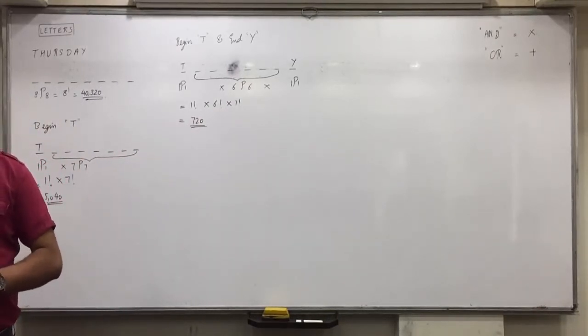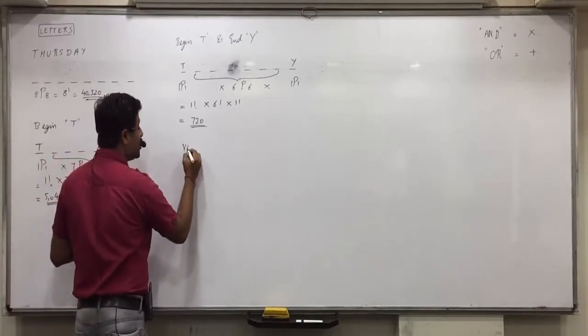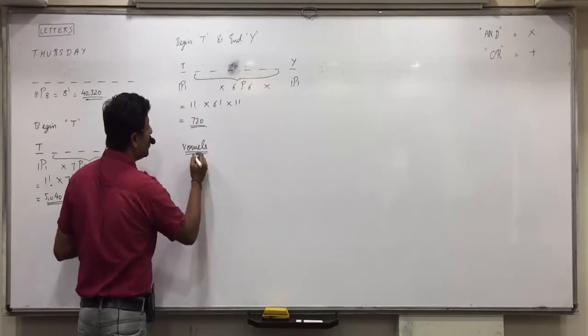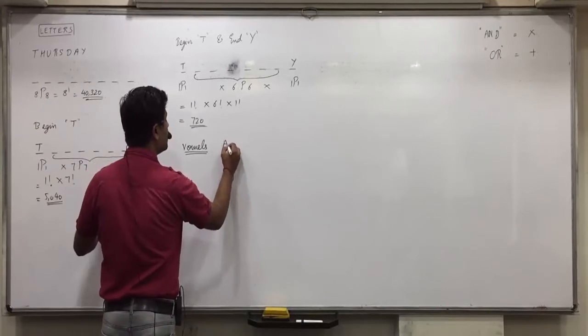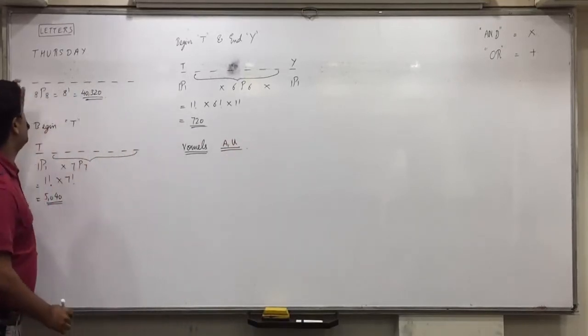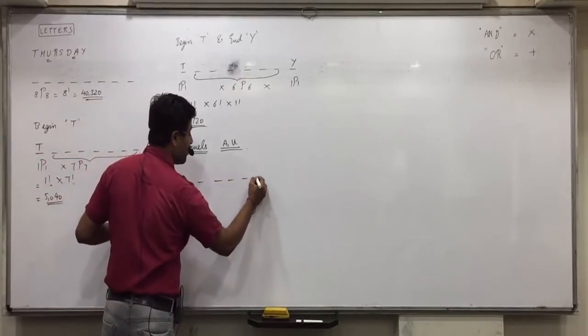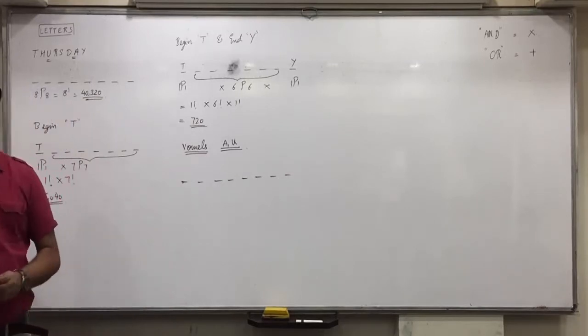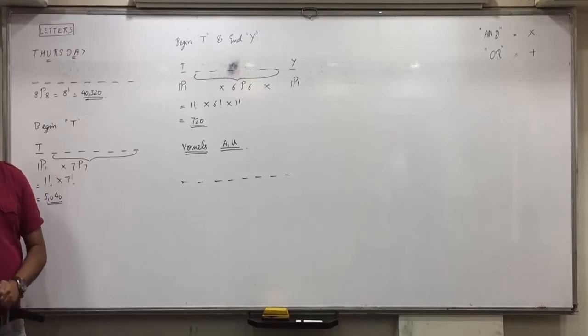Now raise your hand. What are vowels? Raise your hands, not your voice. Now suppose I ask you the question: in this word, which are the vowels? Okay, U and A are the only vowels. Now if I ask you that vowels should come in even places, even. Vowels should come in even places.